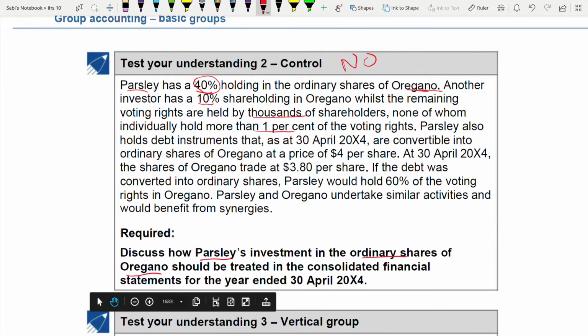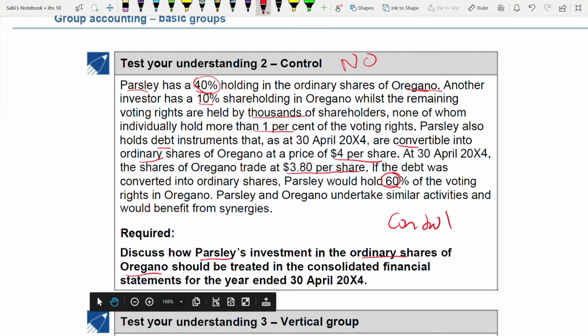Okay. Parsley also holds debt instrument that could be converted into ordinary shares at a price of 4 per share. And at 30th April, their shares are trading at 3.8 per share. If the debt was converted into ordinary share, Parsley will have 60%. Now it gives a control. If you are converting debt to share, that share will be added to your existing share, that is 40%. That means you add 20% with 40 and it becomes 60. So after that conversion, now you are holding 60%. Now it is giving you a control because it's more than 50%.